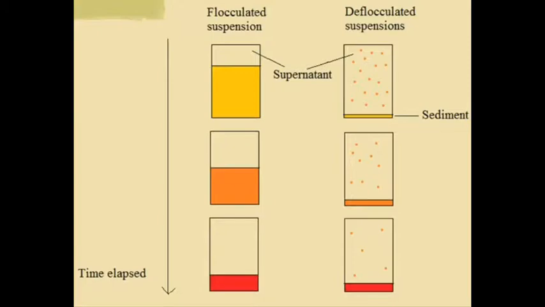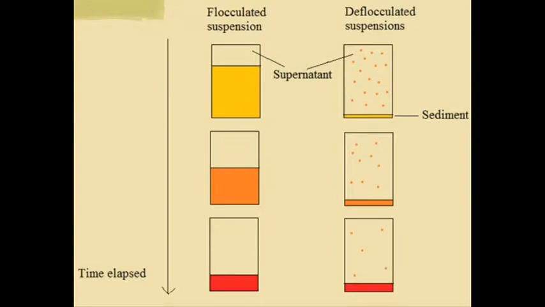Comparative properties of flocculated and deflocculated suspension. Flocculated suspension. In these suspensions, the particles of the dispersed phase aggregate and form a loose network-like structure. Deflocculated suspension. In these suspensions, the particles of the dispersed phase remain as separate entities. In flocculated suspensions, the rate of sedimentation of the particles is high. On the other side, in deflocculated suspension, the rate of sedimentation of the particles is slow.